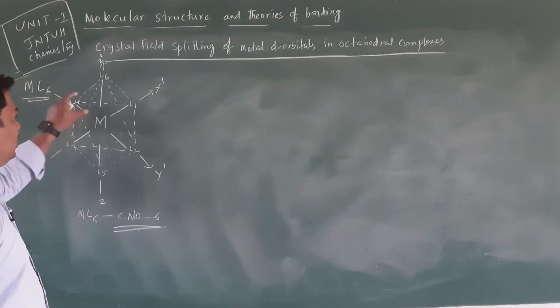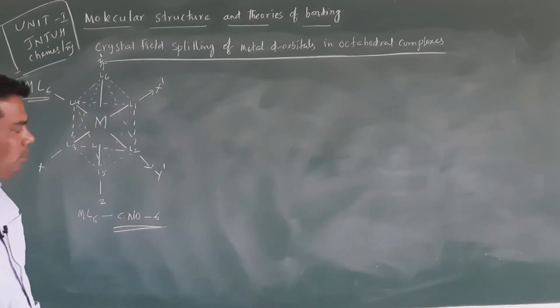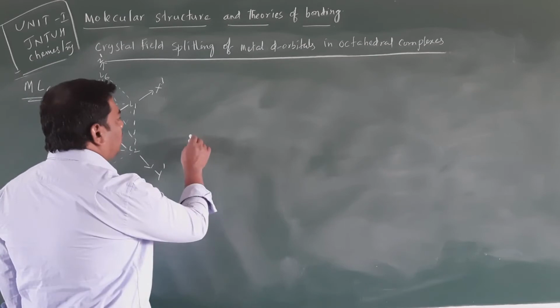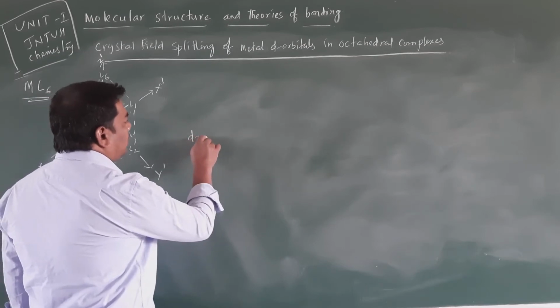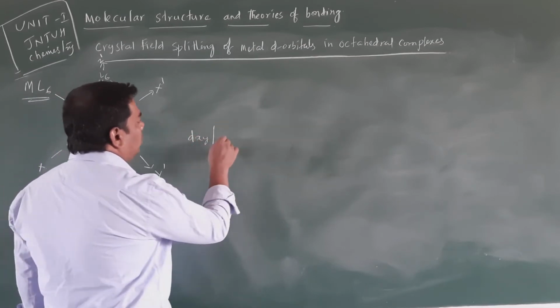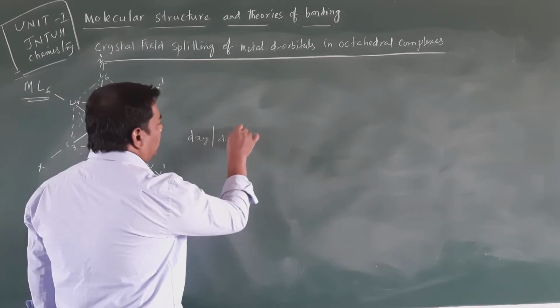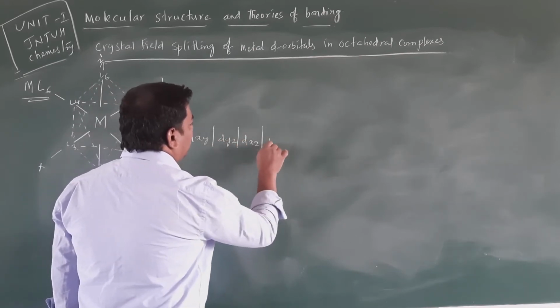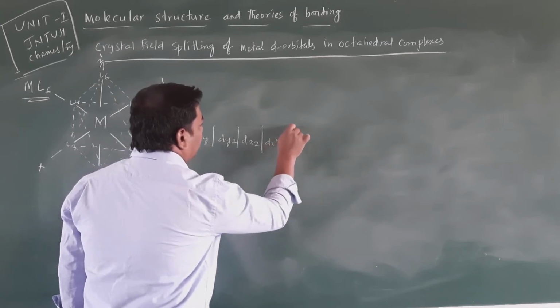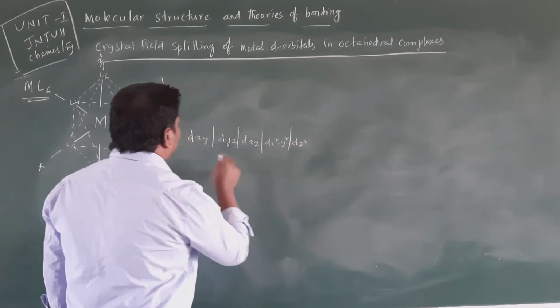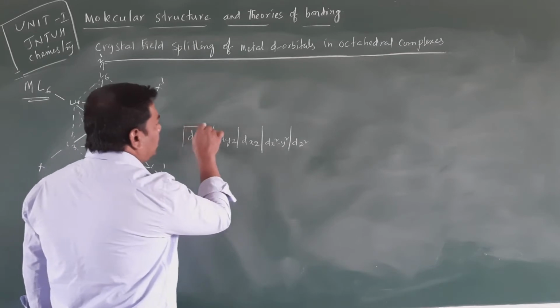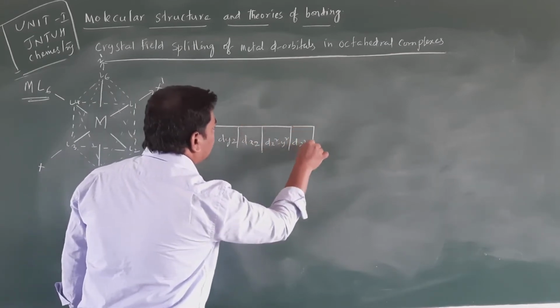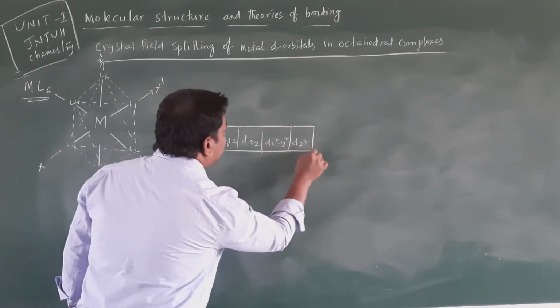Right. So in this ML6 metal complex, in the absence of a ligand field, all 5 of the d orbitals, that is dxy, dyz, dxz, dx square minus y square and dz square, are in equal energy state. We know very well. This energy state is known as the degenerate state.